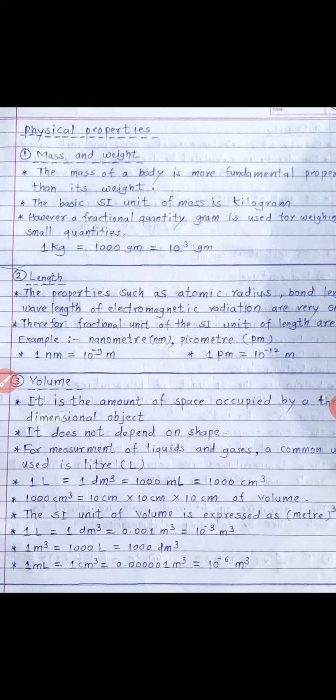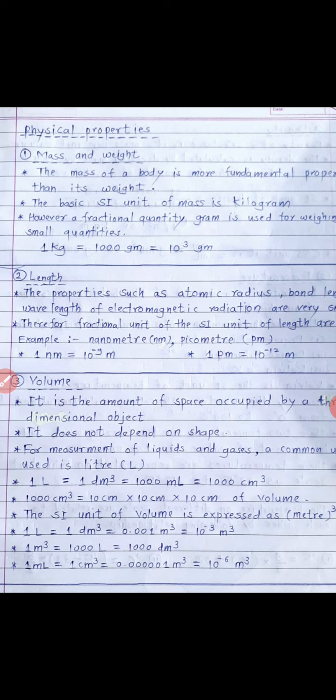Once again, 1 liter is equal to 1 dm cube, and that is equal to 0.001 meter cube, 10 raised to minus 3 meter cube, and 1 meter cube is equal to 1000 liter, that is equal to 1000 dm cube. Okay, and 1 ml is nothing but 1 cm cube, cubic centimeter.